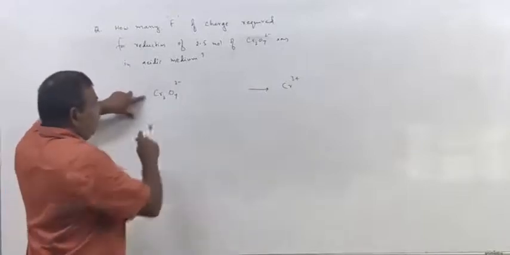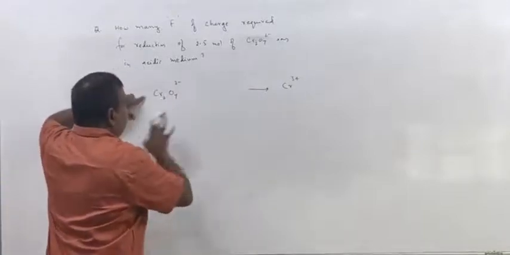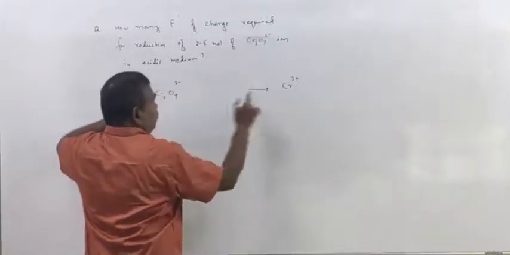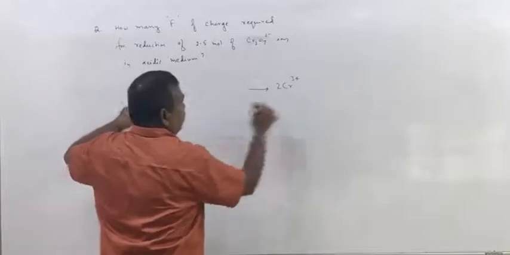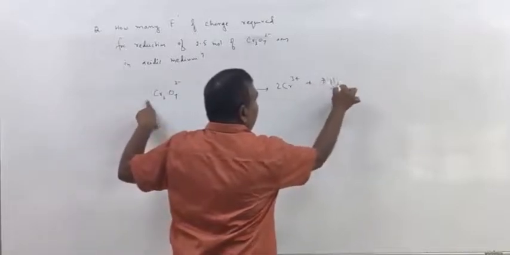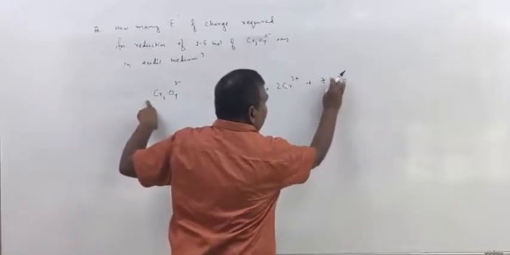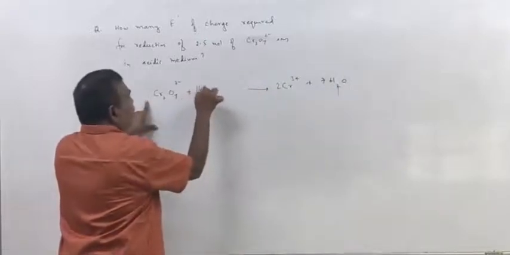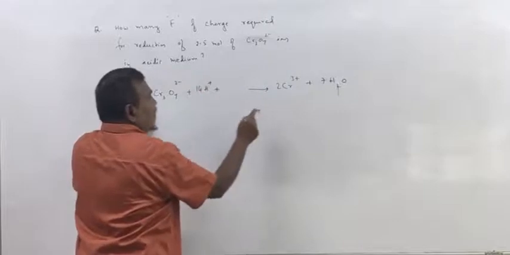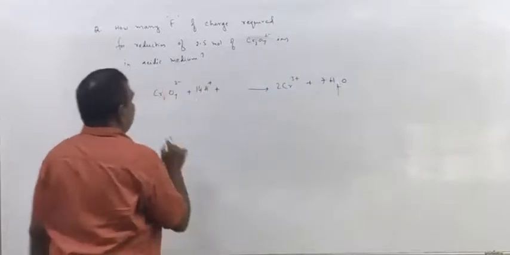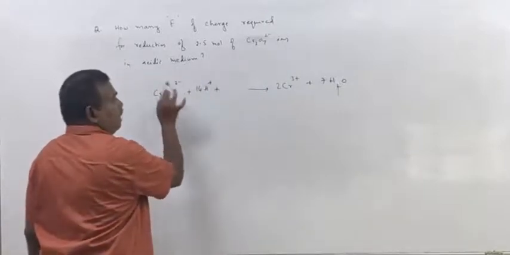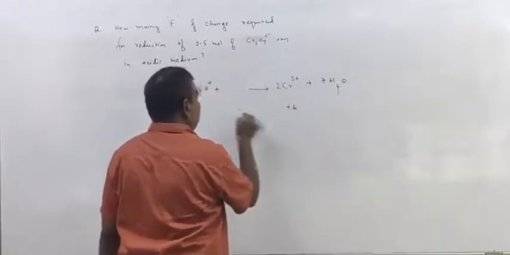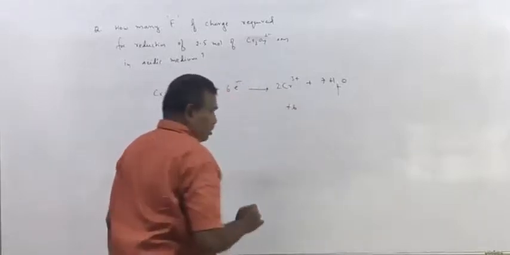Now see, to balance this, 7 oxygen atoms are there. First take chromium, 2. For 7 oxygens, 7 water molecules, so 7 into 2, 14 hydrogens, so 14H plus. Then balance the charge. Plus 14 minus 2 is plus 12, and on the other side plus 6. The difference is 6, so add 6 electrons.